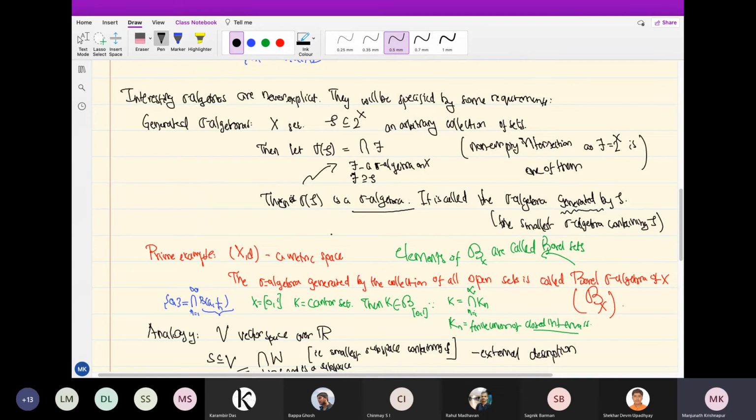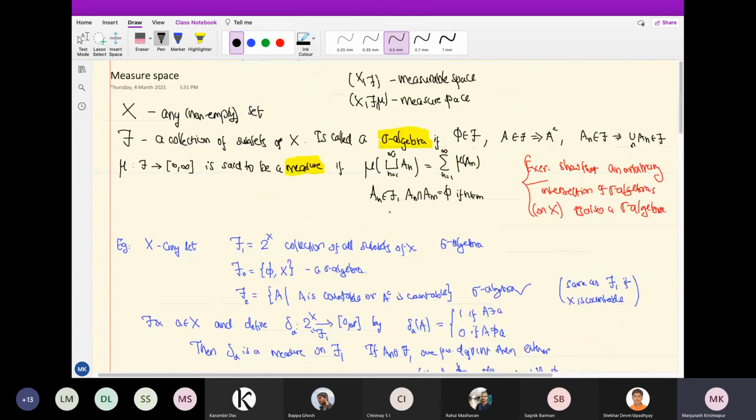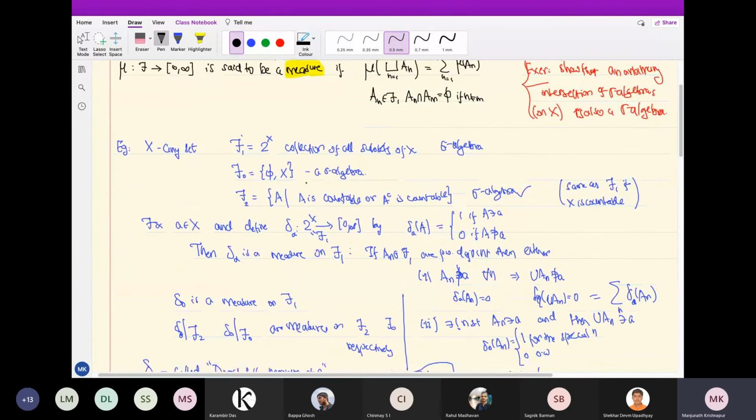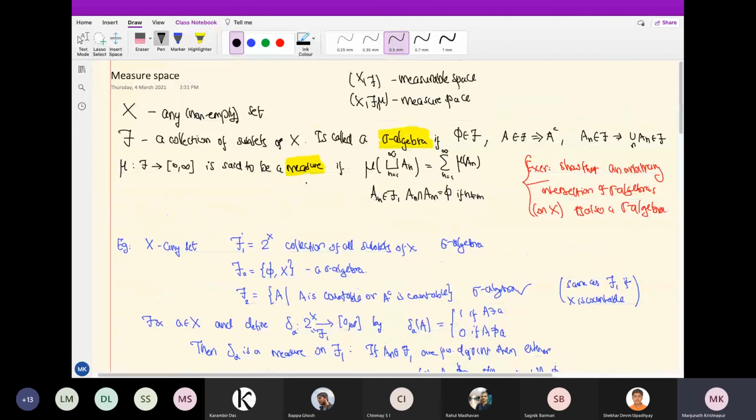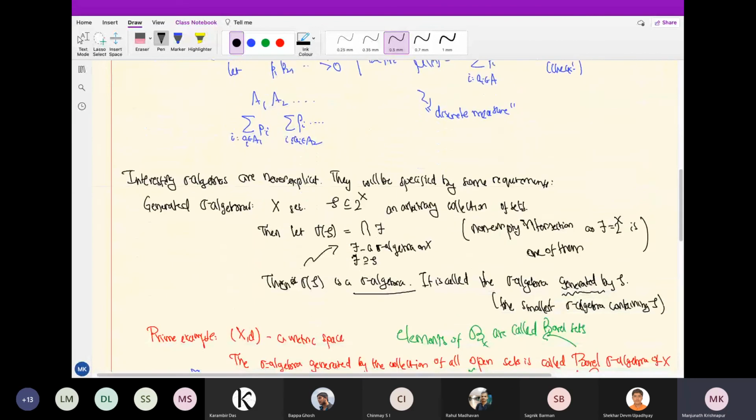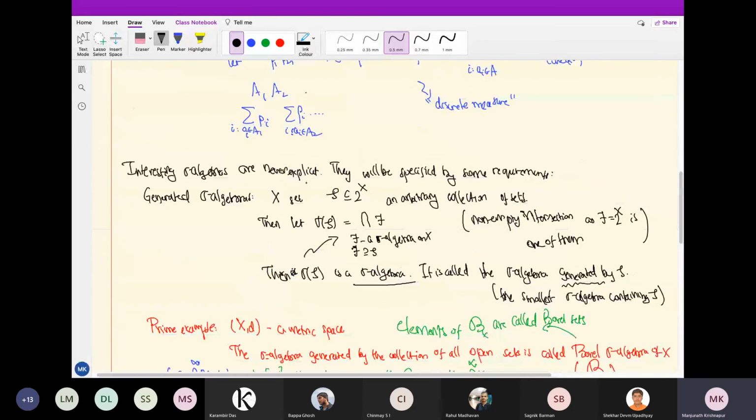A sigma algebra is good because if I can measure the lengths of A_n, then I should be able to measure the length of the union of A_n. So let's say we want to define lengths on some sigma algebra of subsets of R. My requirement is it should at least contain intervals, otherwise I'm not interested.